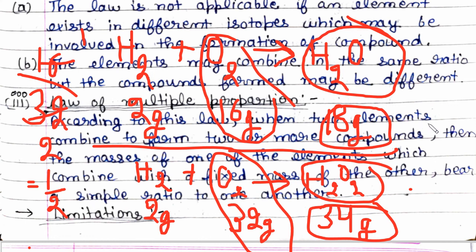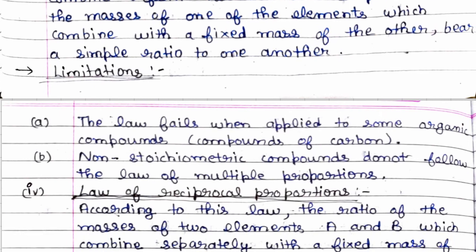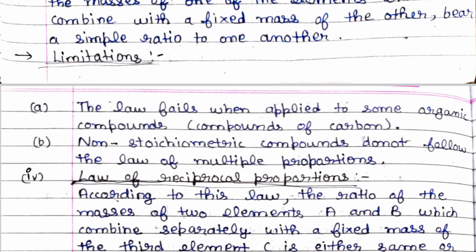Now understood? Now there are some limitations of this law also. Now let us discuss its limitations. A. The law fails when applied to some organic compounds of carbon. B. Non-stoichiometric compounds do not follow the law of multiple proportion.